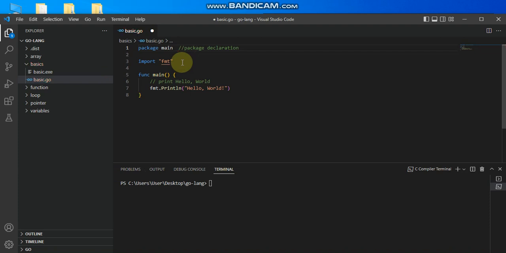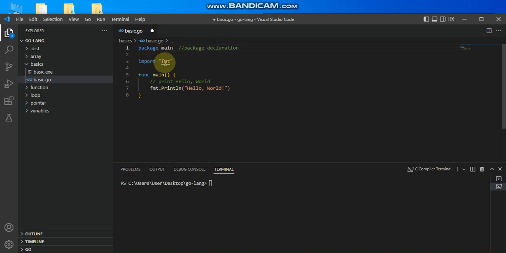So package main defines the package name in which the program should lie. Go programs run in packages. The main package is the starting point to run the program. This main is the starting point to run any Go program. Each package has a path and name associated with it.